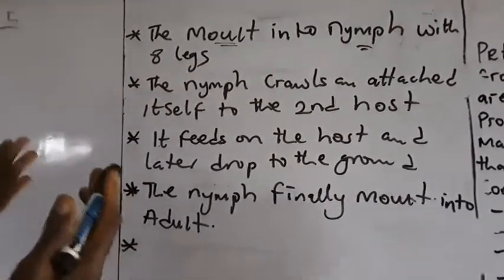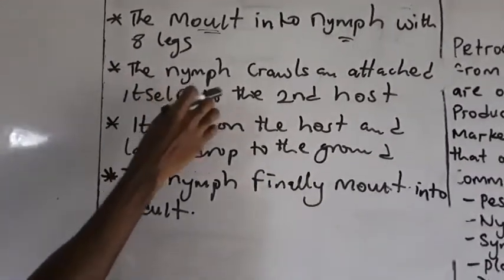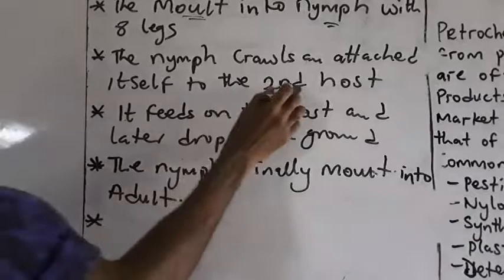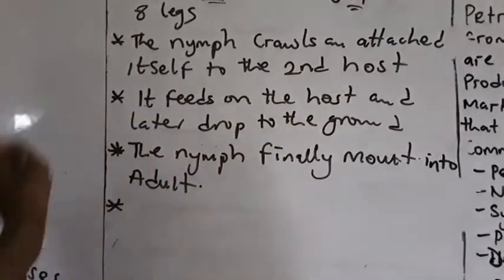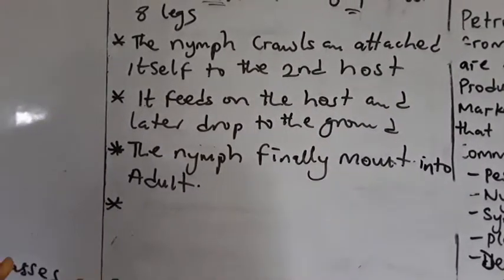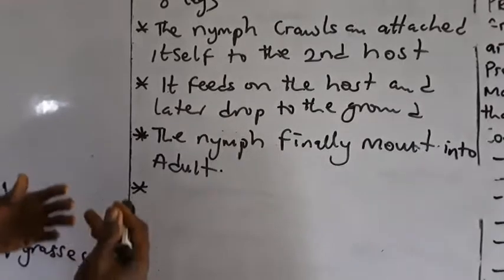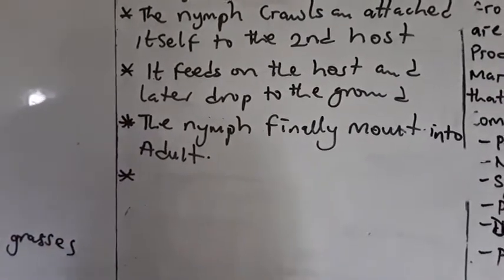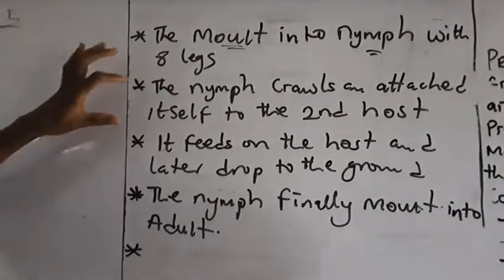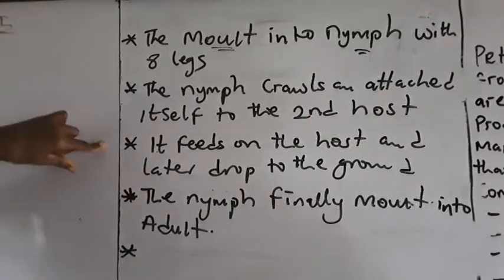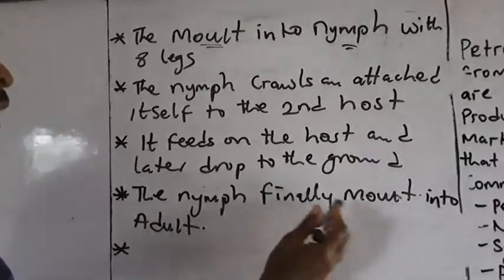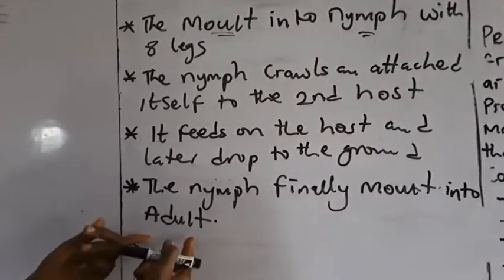After they have molted, they will crawl again. The nymph will crawl and attach itself to a second host. That means it drops from the first host, it will now attach itself to a second host and begin to feed. As it is feeding, it will drop again to the ground. You can see that immediately it gets food, it drops to the ground and changes its form. So after feeding on the second host, it will drop again to the ground, and this time the nymph will finally metamorphose into an adult.